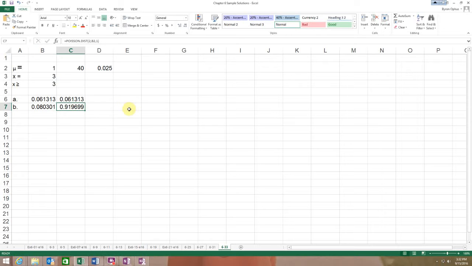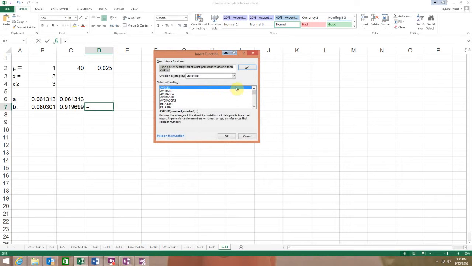B says what's the probability that at least 3 loans will be defaulted? Okay, and I think on this one I'm probably gonna have to do a complement rule. But let's go take a look and see if I come up with the same answer there.